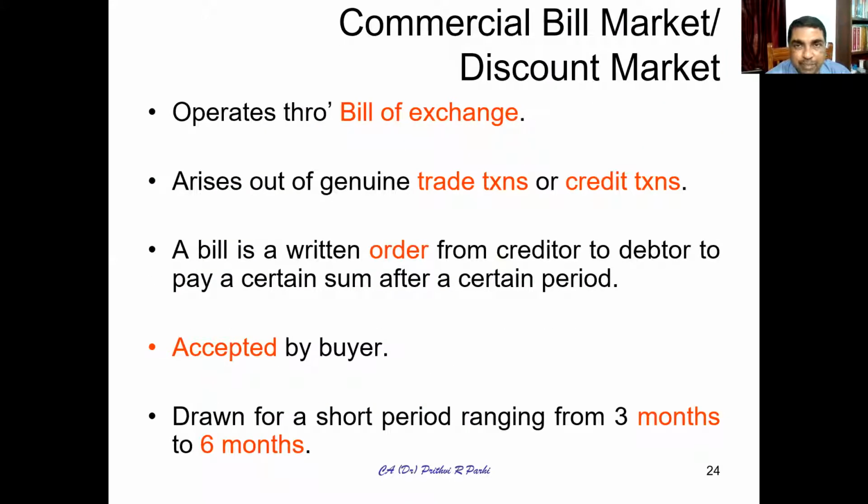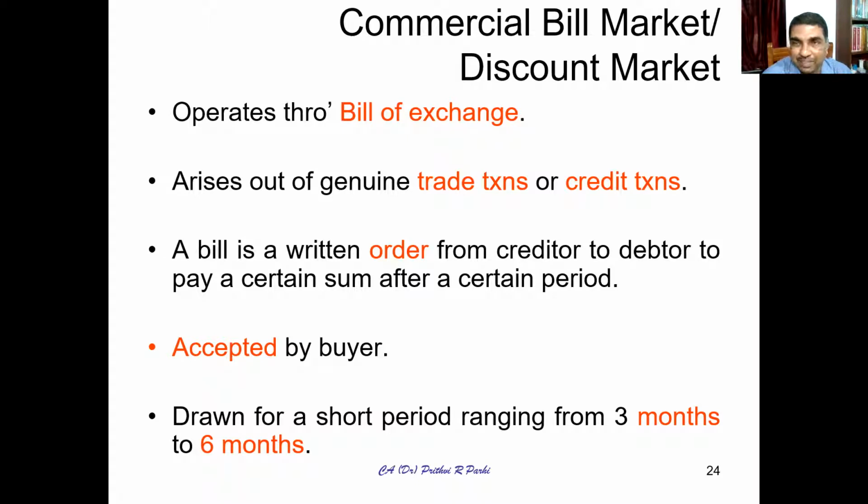Yeah, so one more kind of money market instrument is the bill market, or the commercial bill or discount market. Here what happens? On a pure commercial transaction, when one person supplies something to another person, let us say A has sold something to B. Now A can draw a bill on B. B will accept it. Once it is accepted, A can take that bill, go to a bank, and get it discounted. By doing so, we will be able to get some short-term funds.